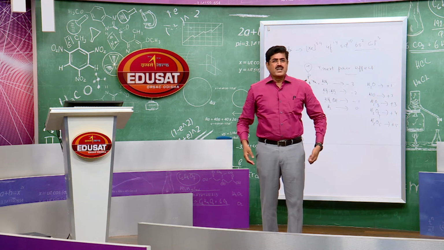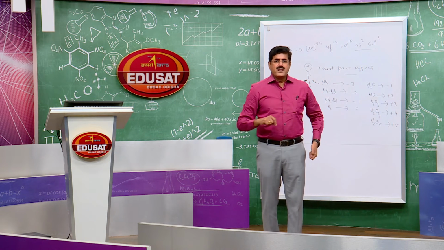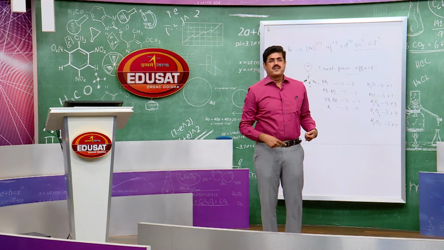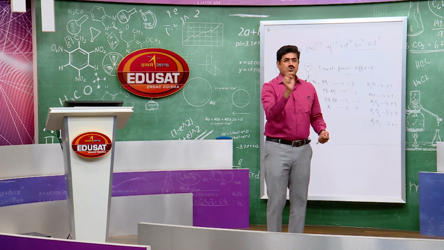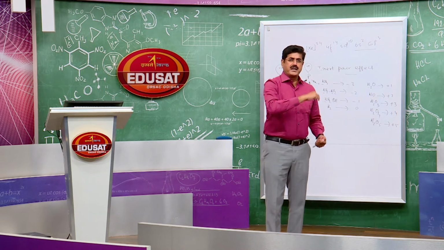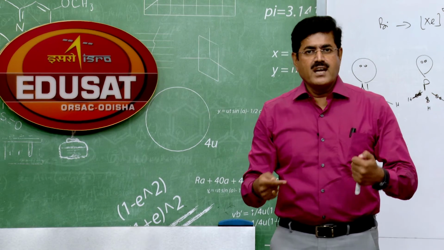They can extend their covalency up to 6. That is why nitrogen does not form pentahalide, though it exhibits plus 5 oxidation state. Nitrogen can't form pentahalide due to absence of d orbital, but the rest of the elements can extend their covalence up to 6. Okay, student got the point.